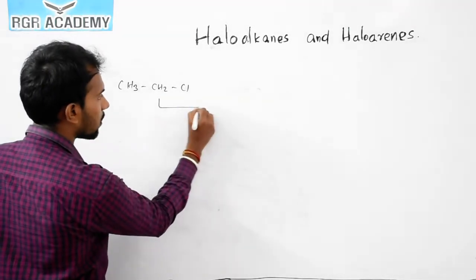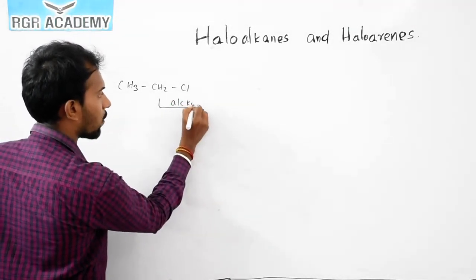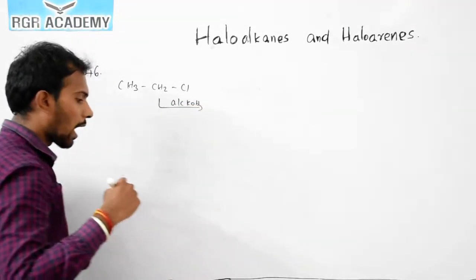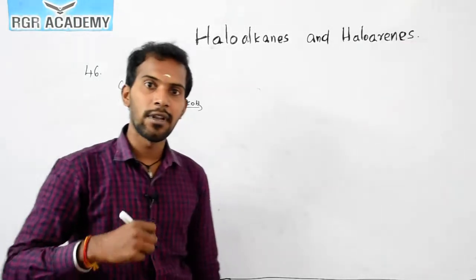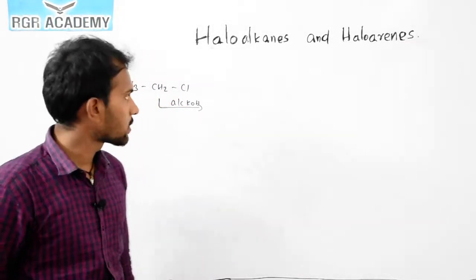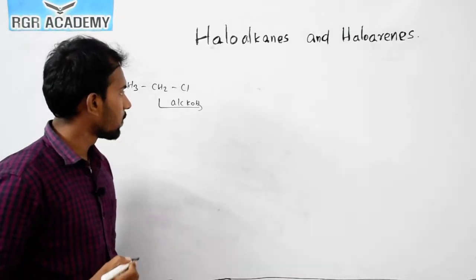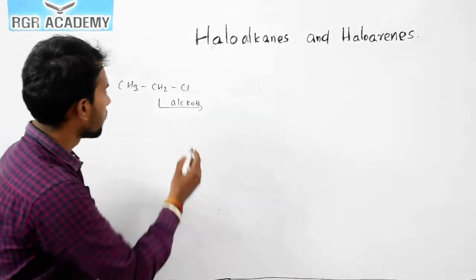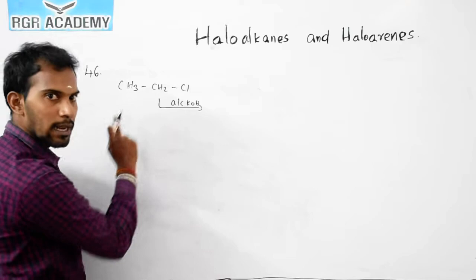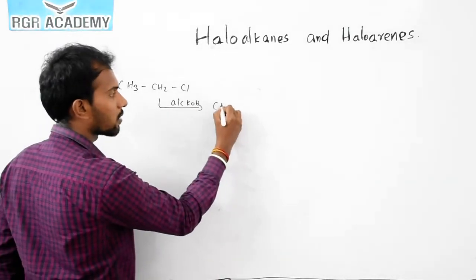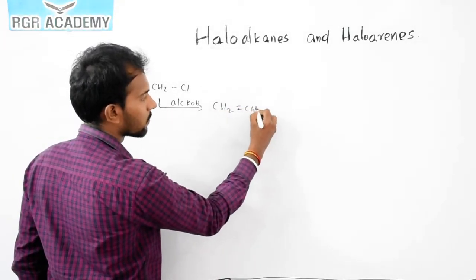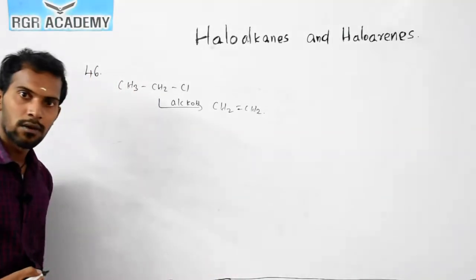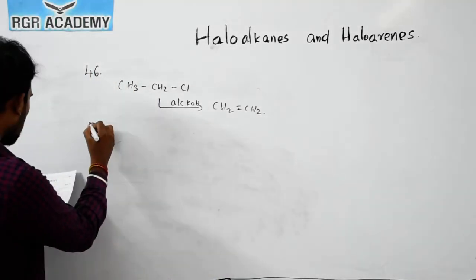In the presence of KOH, if it is aqueous KOH, it undergoes substitution reaction. If it is alcoholic KOH, it undergoes elimination reaction. The product is CH2=CH2, ethylene. So it is an elimination reaction. So the answer is 2.